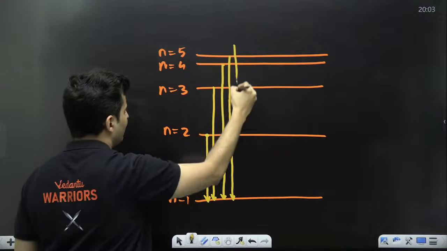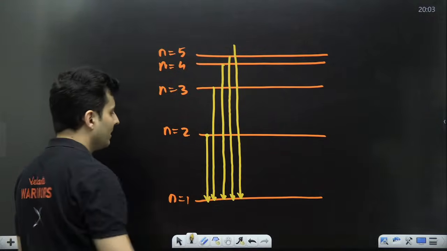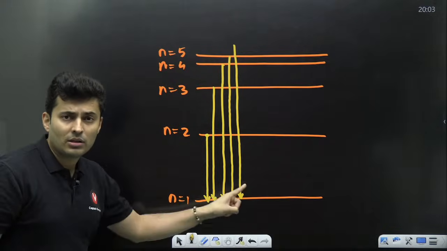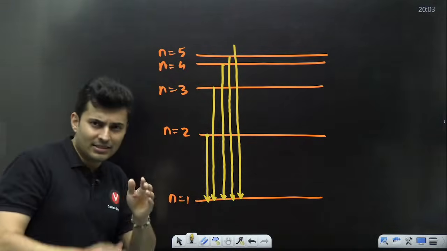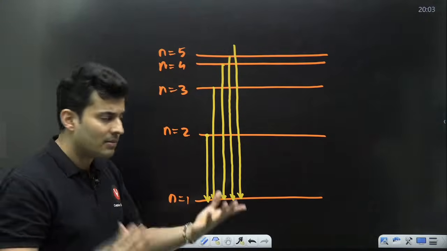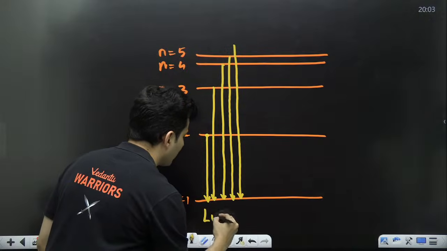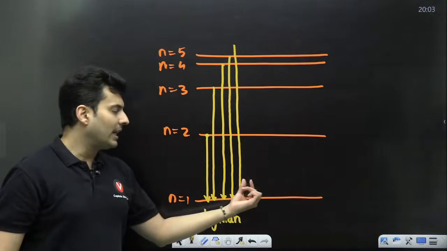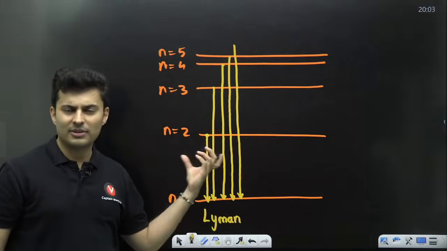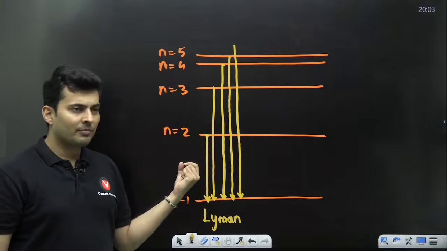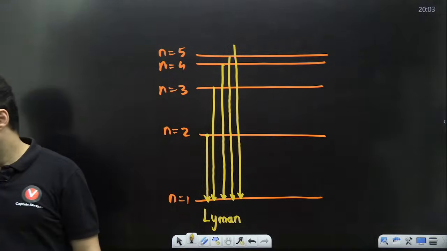Doesn't matter from where they jump. Then the photon which comes out is in a peculiar range of wavelengths. It was discovered by a person called Lyman. So these lines are called the Lyman series.